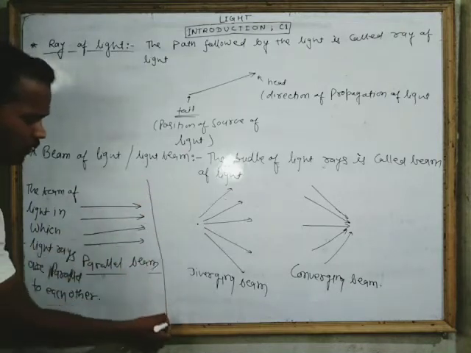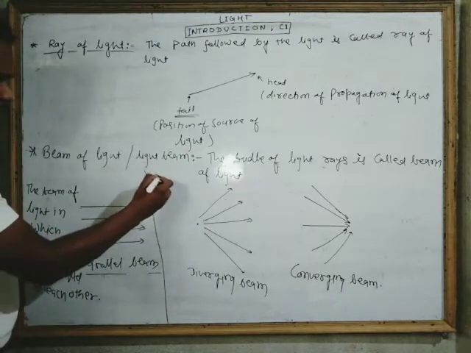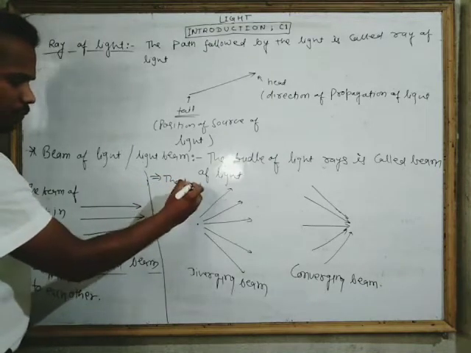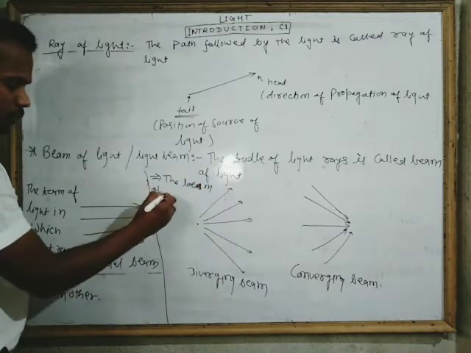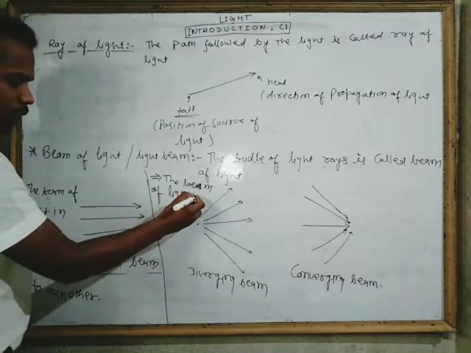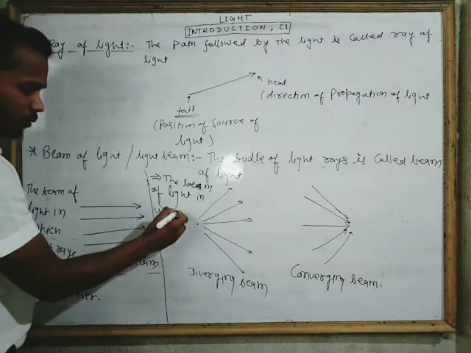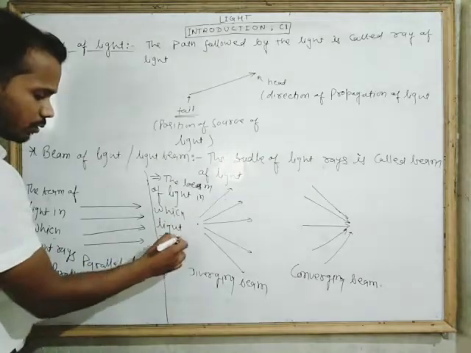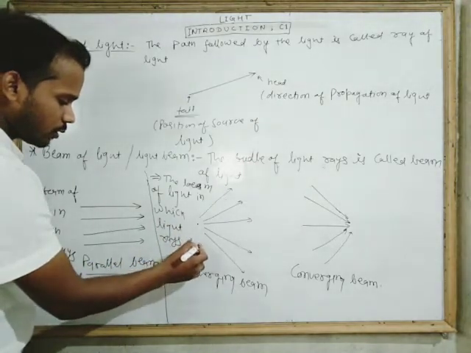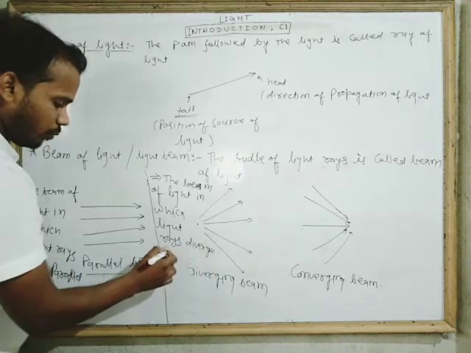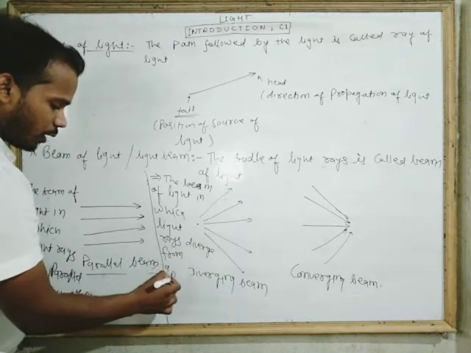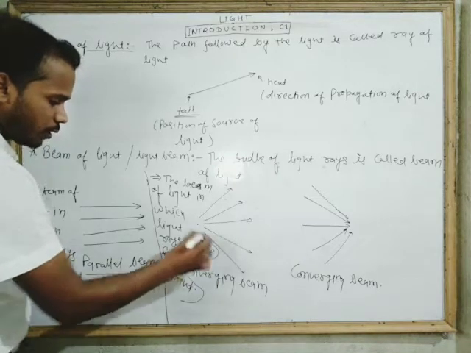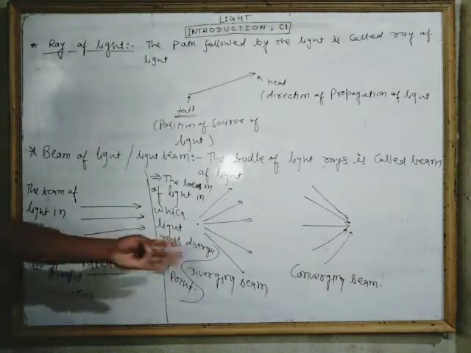Next is the diverging beam. What is the diverging beam? Very easy. The beam of light in which light rays diverge from a point is called diverging beam.